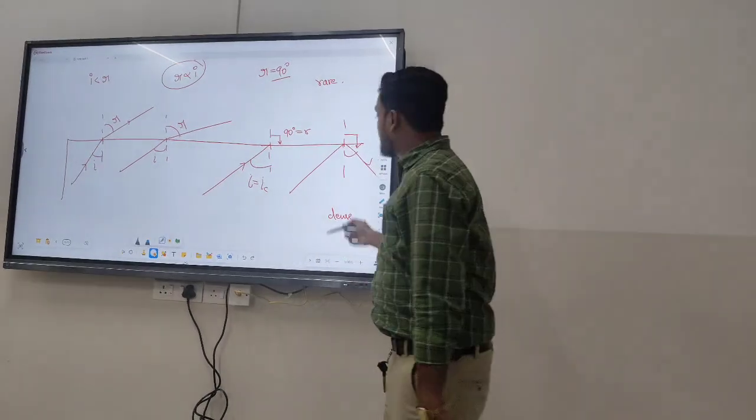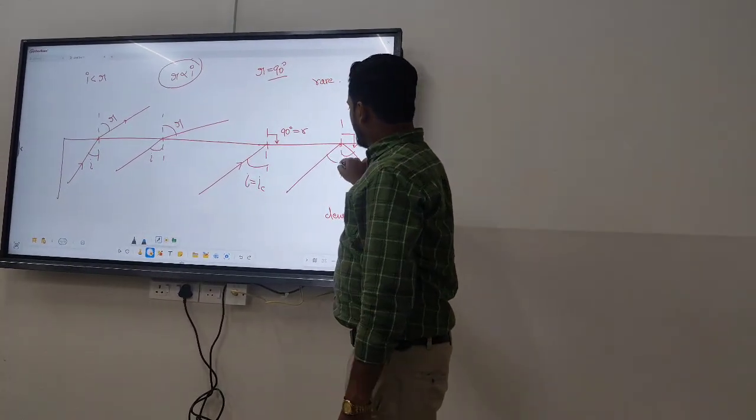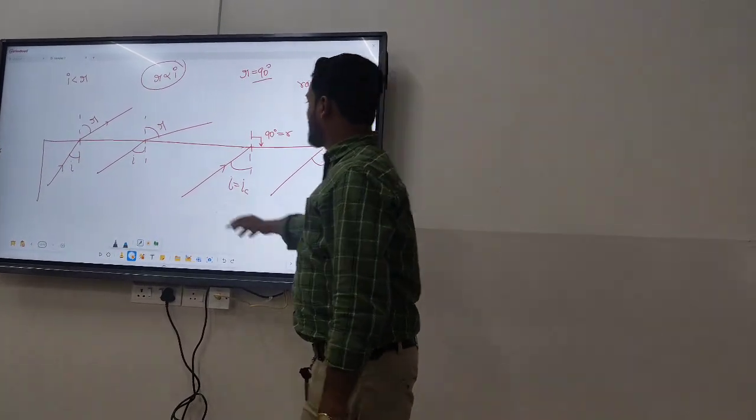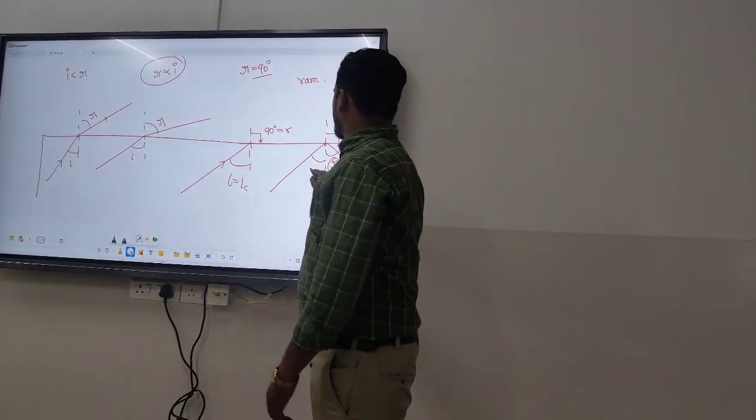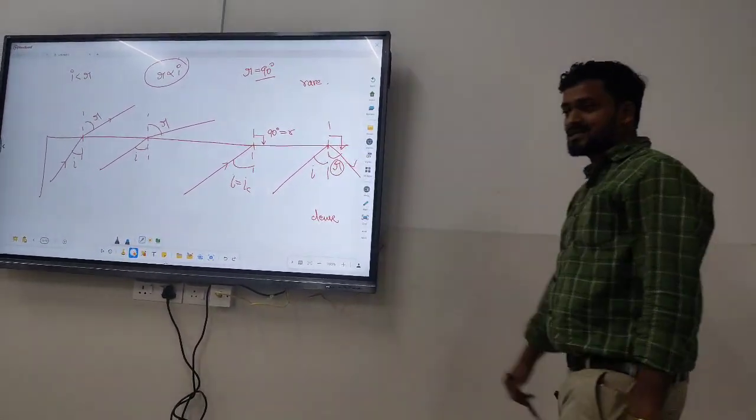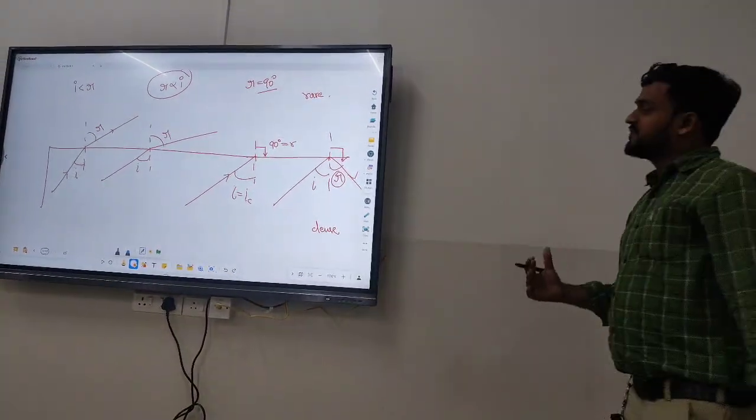And since it is reflection, it will obey the laws. This angle of reflection will be equal to the angle of incidence. This is the phenomenon of total internal reflection.